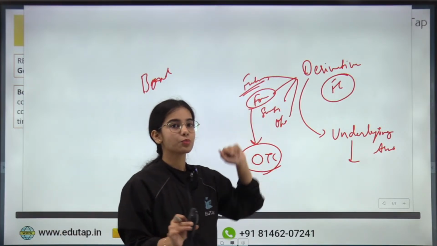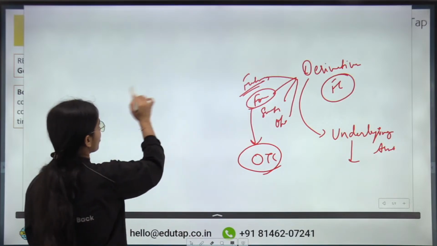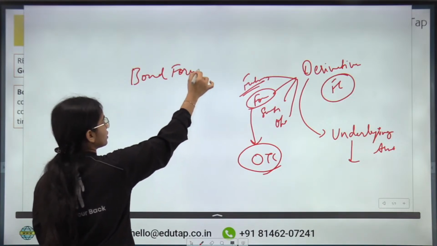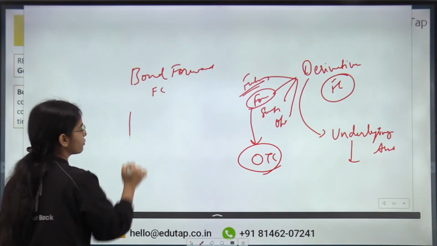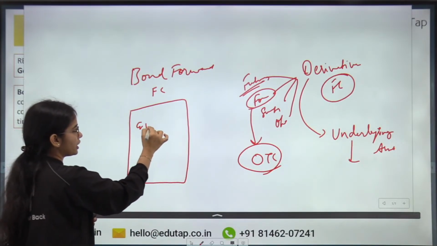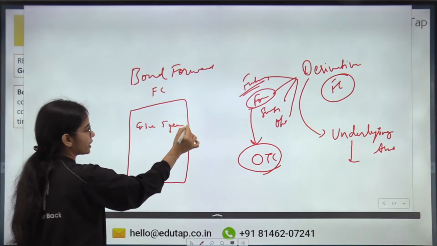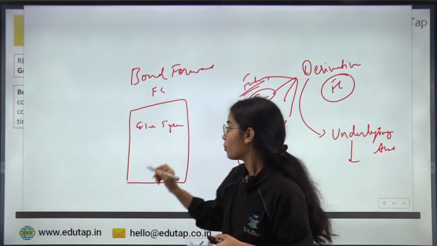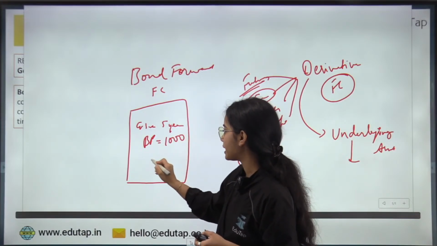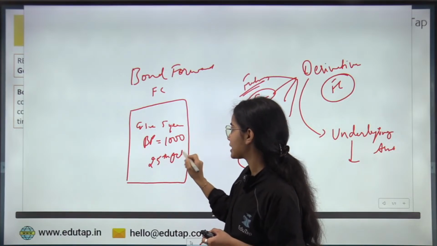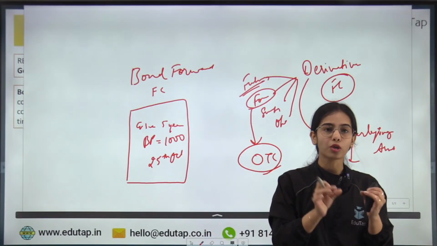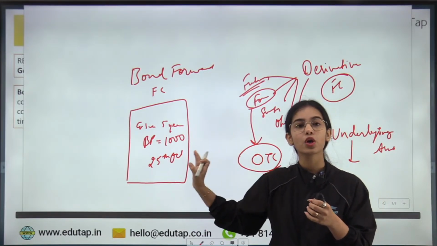But first of all, what is this bond forward? Okay, so bond forward is basically a financial contract where it has been written that there is a government security, let's say a 5-year government security, that will be bought at a price of 1,000 rupees on the specified date, that is 25th October. Let's say this is the contract that has been signed, that this particular government security will be bought at a price of 1,000 rupees on 25th October.